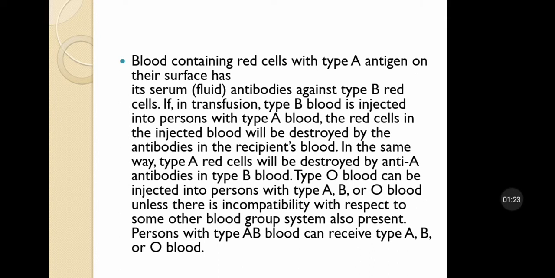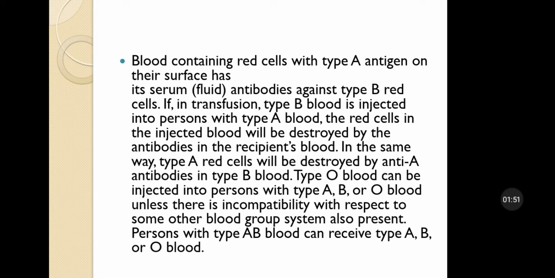Blood containing red cells with the type A antigen on their surface has serum antibodies against type B cells. If in transfusion, type B blood is injected into a person with type A blood, the red cells in the injected blood will be destroyed by the antibodies in the recipient's blood. In the same way, type A red cells will be destroyed by A antibodies in type B blood.